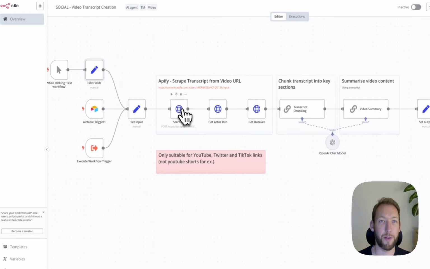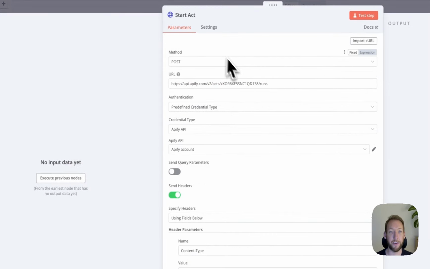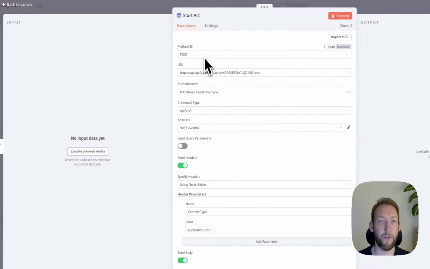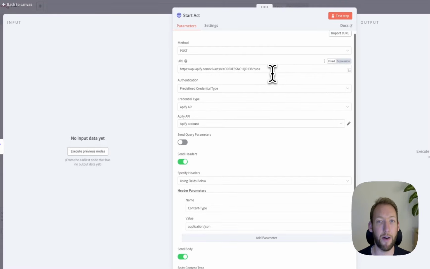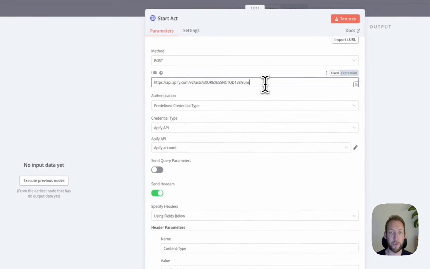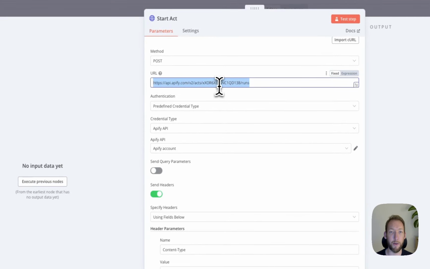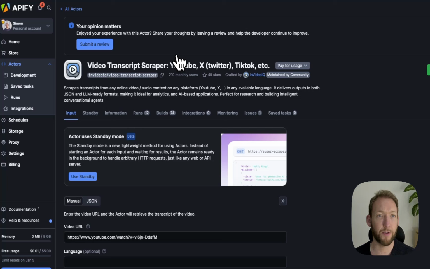We're going to start off with the Apify actor, and what we're going to do is go into the start actor node here. So we're going to connect via POST method because we want to pass the URL of the video we want to scrape, and we're going to connect to this URL. All this URL is broken down into is the base URL for Apify, and then the actor that we're going to use that's available in the console of the Apify scraper.